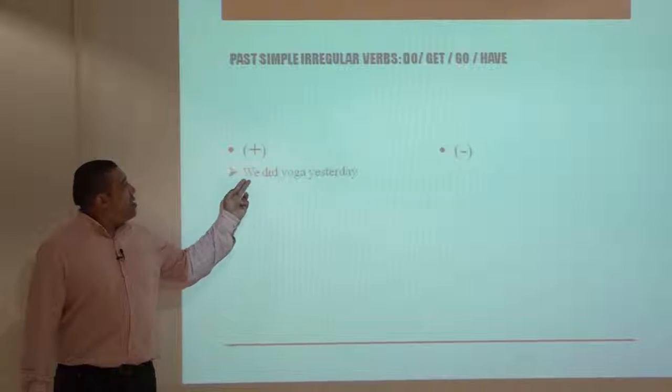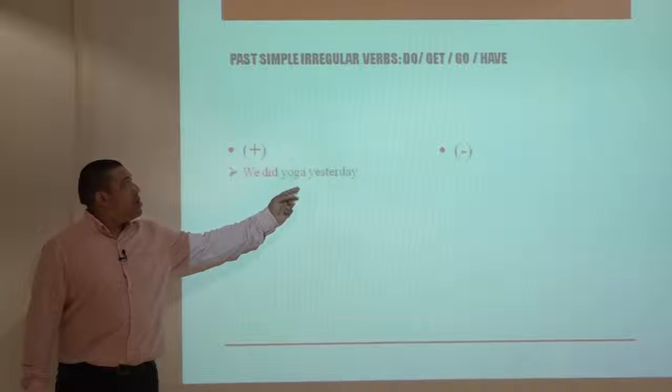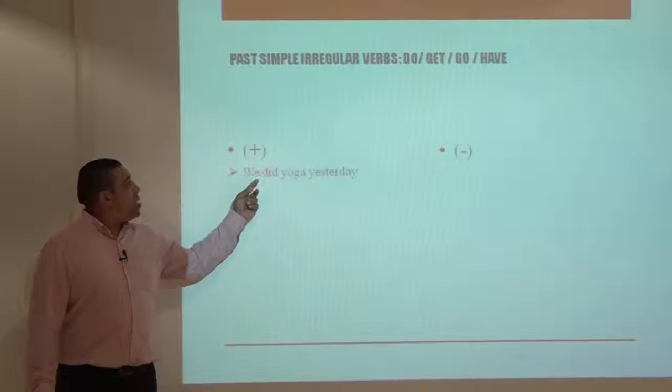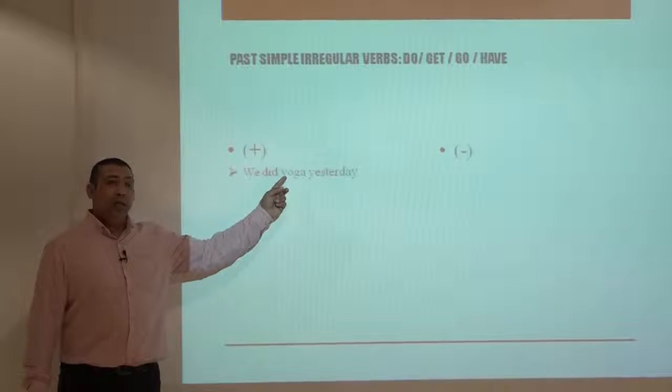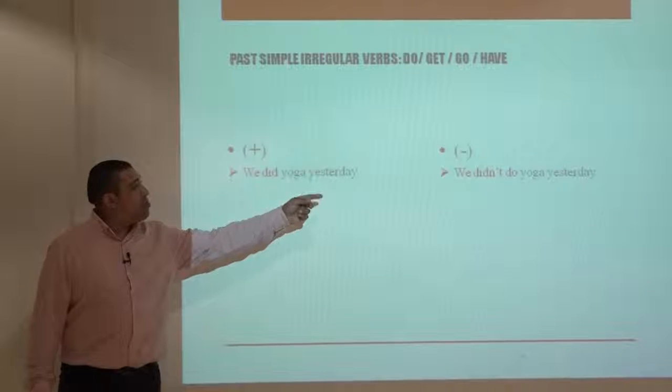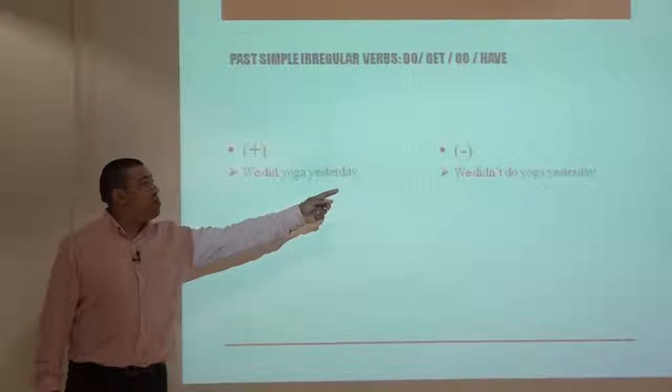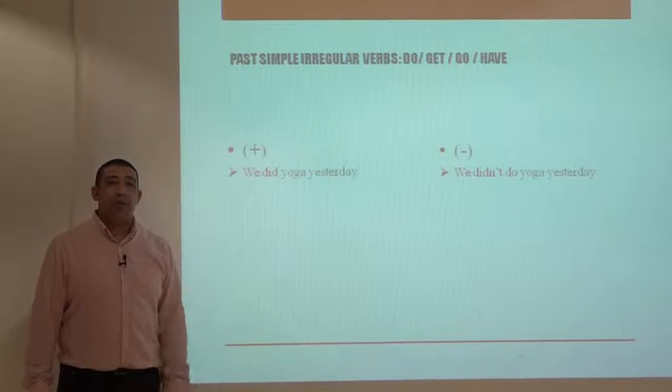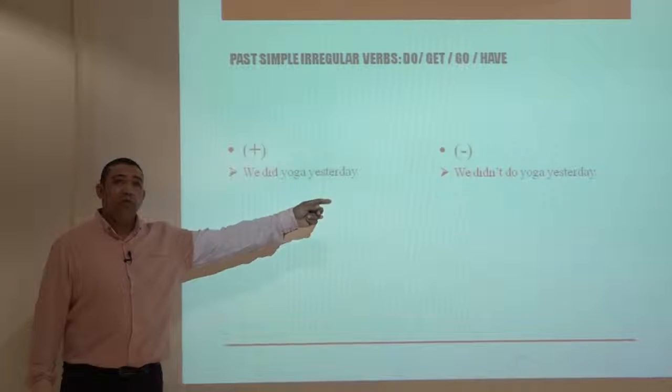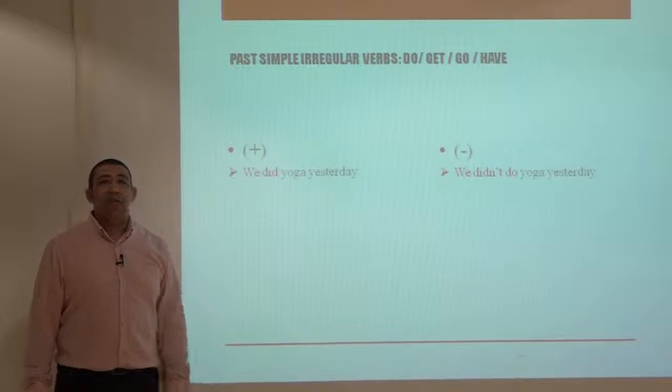Positive, we did yoga yesterday, so do becomes did in the past tense. Negative form, we didn't do yoga yesterday. And remember that when we have didn't, we always use the bare infinitive or verb 1.